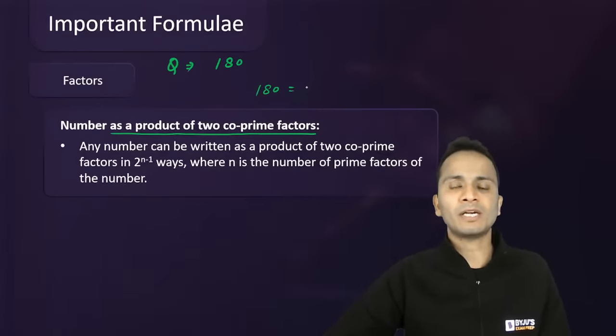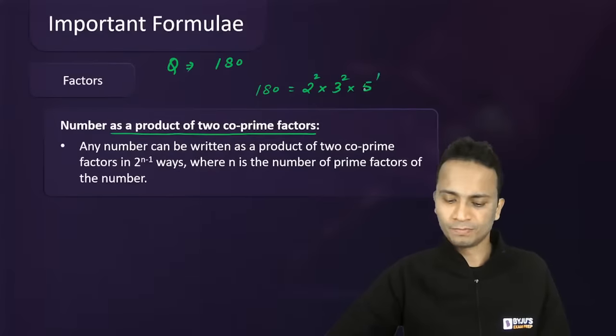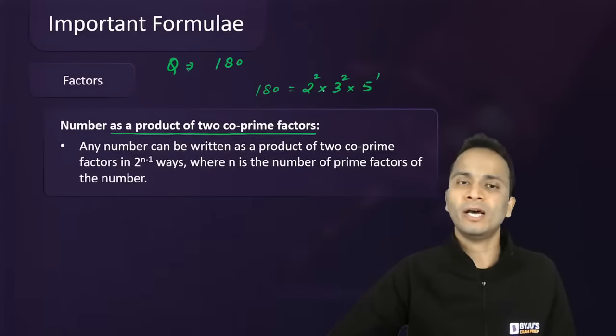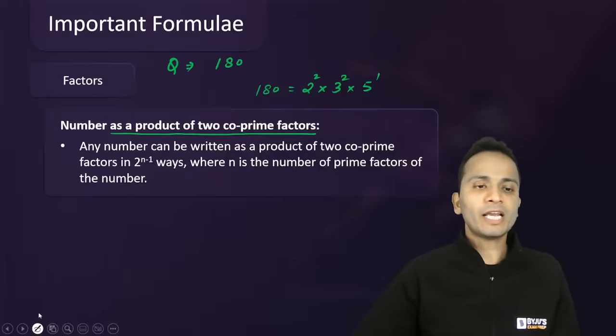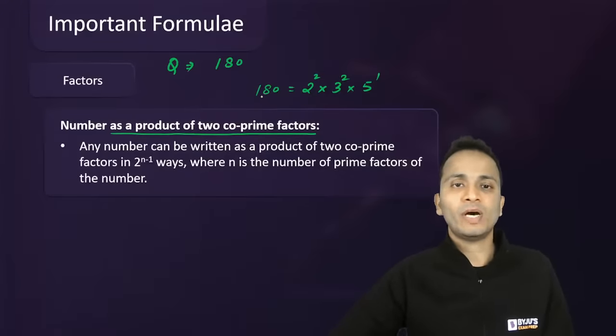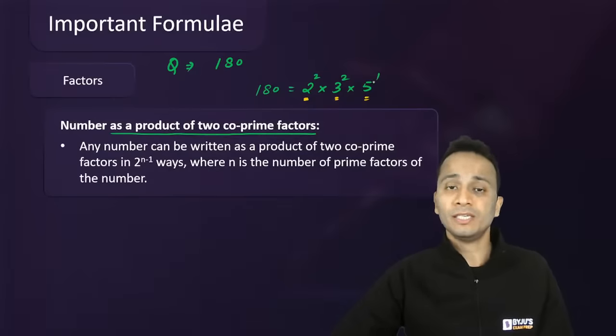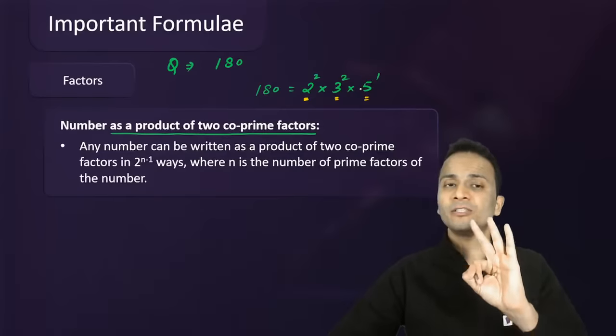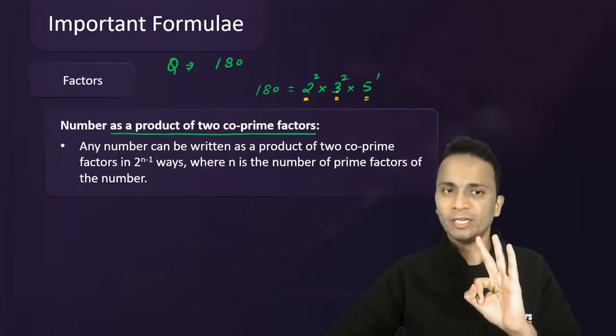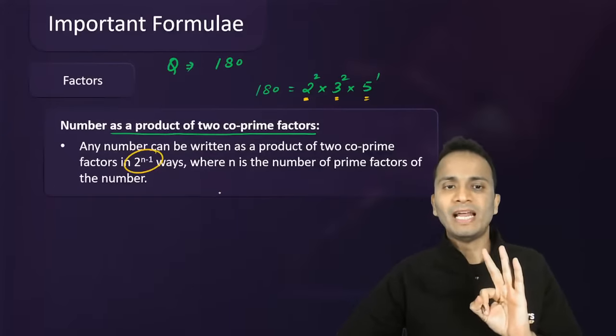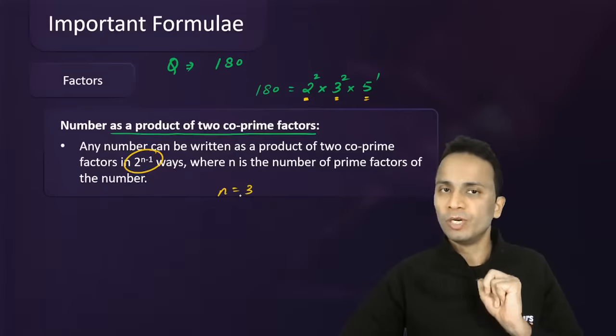So 180 can be written as 2 raised to the power 2 into 3 square into 5 raised to the power 1. So this is how I can write 180. Now check how many prime factors 180 has. So 1, 2 and 3. There are 3 prime factors for 180. Alright. So in the formula, the value of small n will be equal to 3.